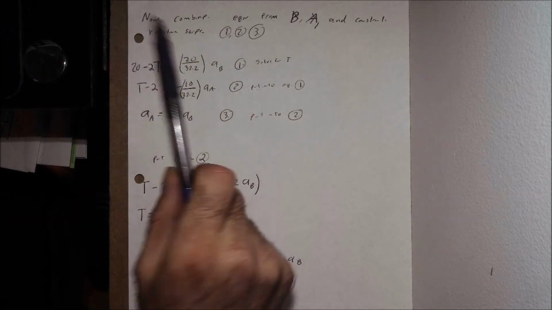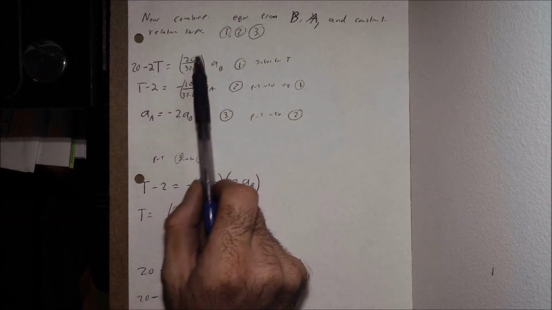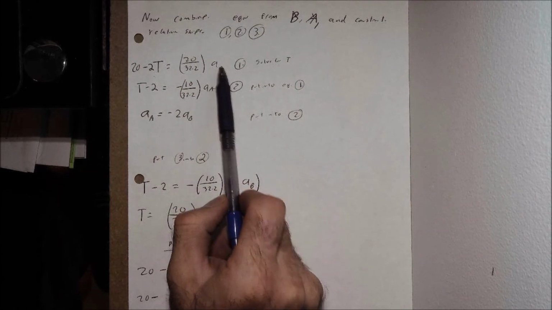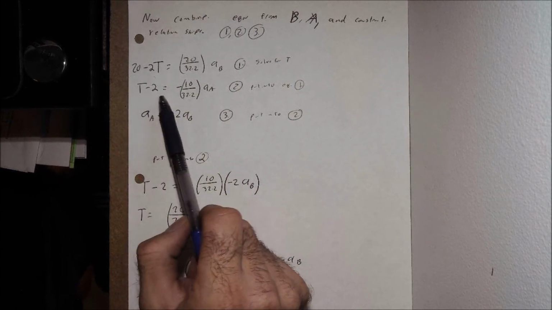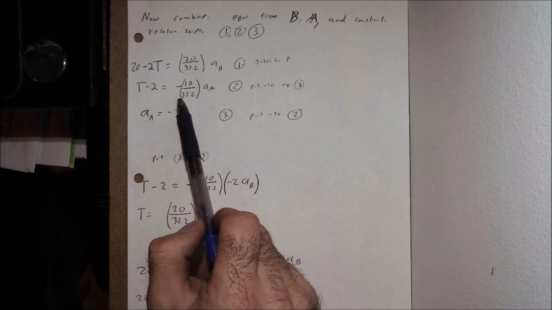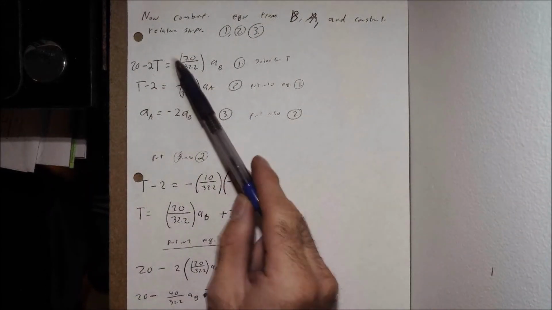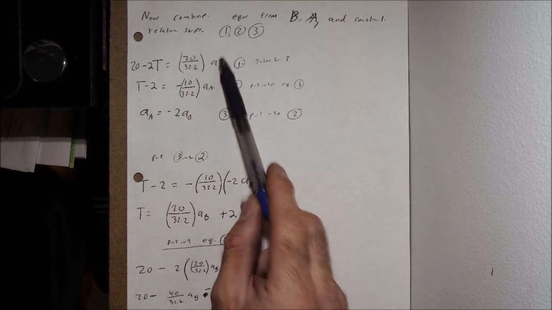So we look at this here. We have this relationship that 20 minus 2T is equal to our weight over acceleration of gravity, or our mass, times acceleration of B. That is equation 1. Then we have T minus 2 is equal to negative 10 over 32.2 times the acceleration of A. So these are our two equations of motion that we had for block A and for block B. And we can see, well, there we go.